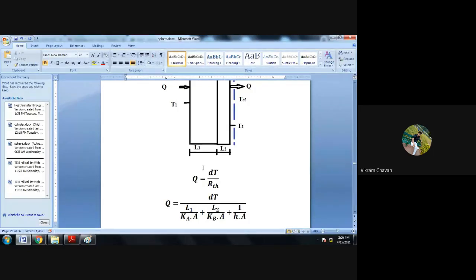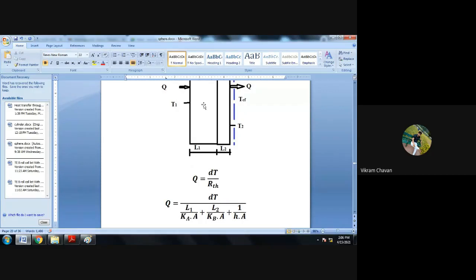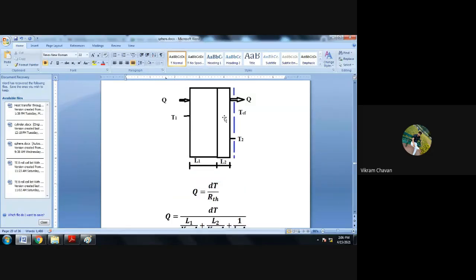For the first wall having thickness L1, with thermal conductivity K suffix A, the thermal resistance is L1 divided by K suffix A multiplied by area, plus now the heat is flowing through the insulation, and the thermal resistance offered by the insulating material is L2 divided by K suffix B.